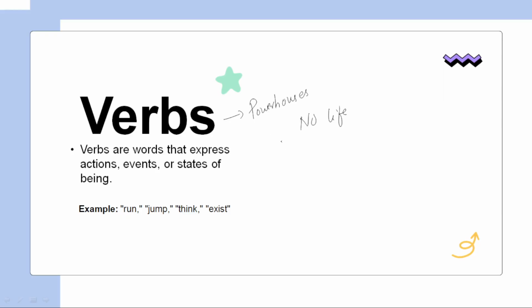So a sentence can move, a sentence can talk, a sentence can have an action only through the verb. So the verb plays a very important role in the entire parts of speech. For example, if I take a boy, the boy is running. So what is the boy doing? He's running. So a complete sentence will have meaning only when there is a verb. Let us take some examples like run, jump, think and exist. All these verbs give life to the sentence.